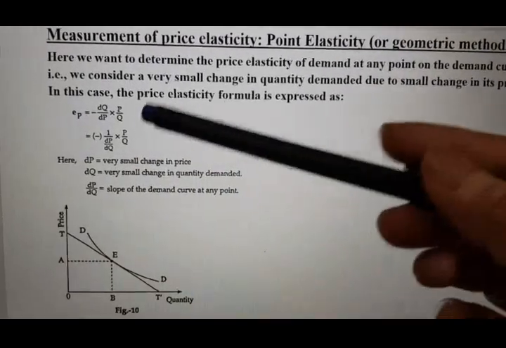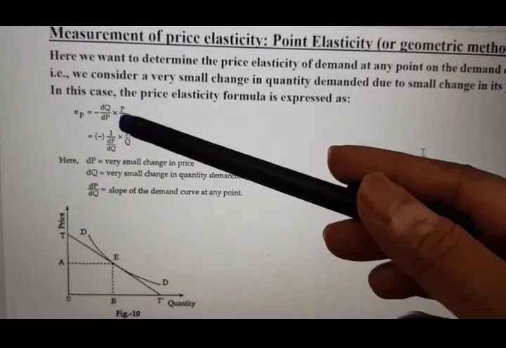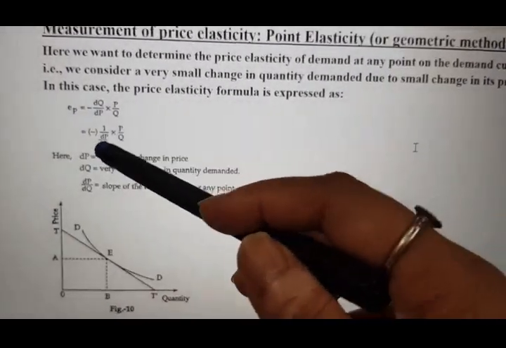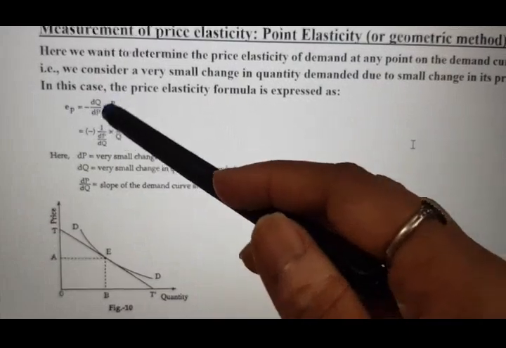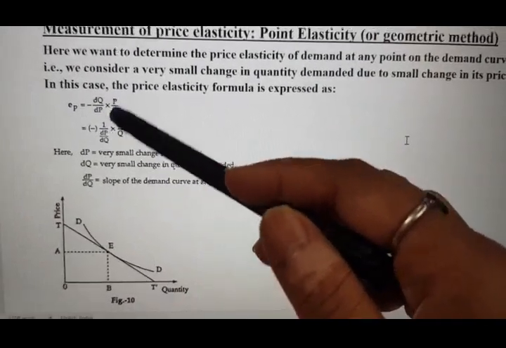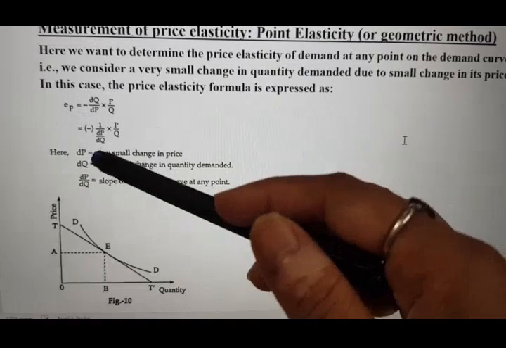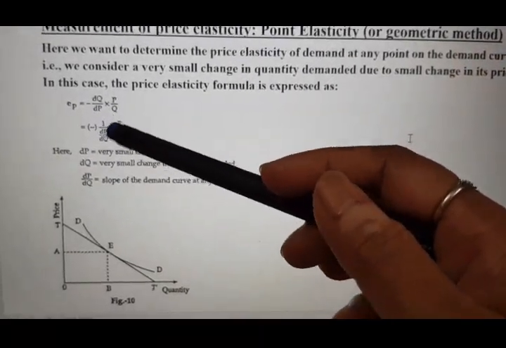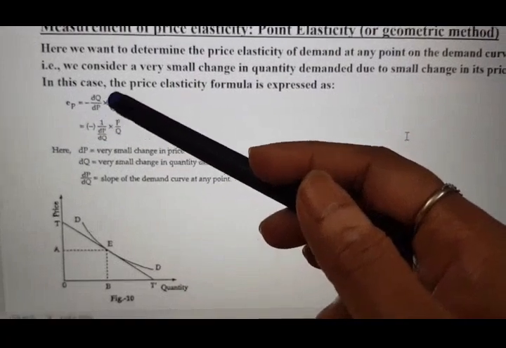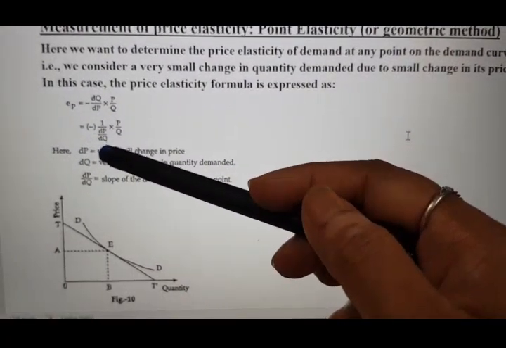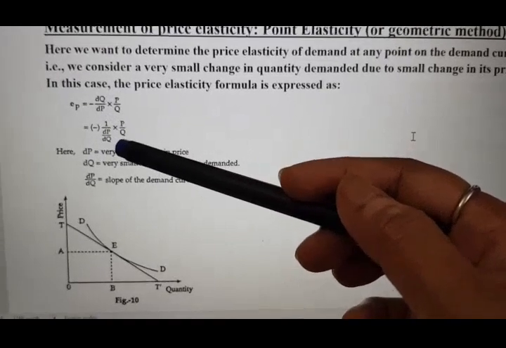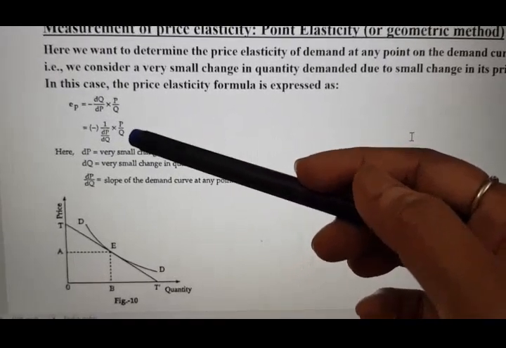So this is dQ divided by dP into P by Q. In the next line, we put dP in the denominator. We can write it like this: 1 by dP divided by dQ, into P by Q. We have just altered it.